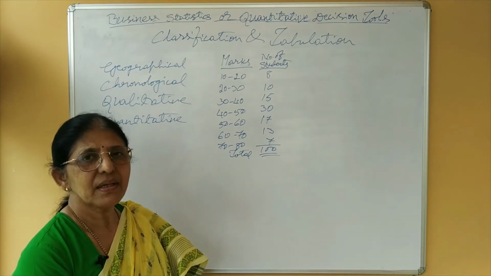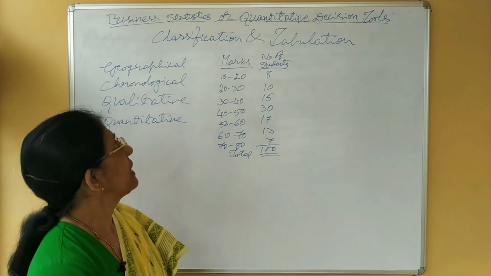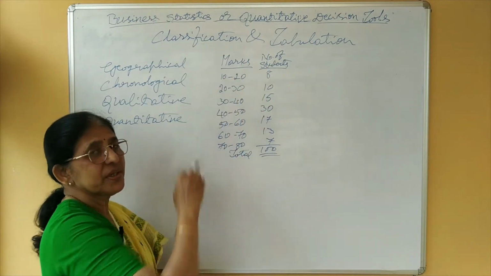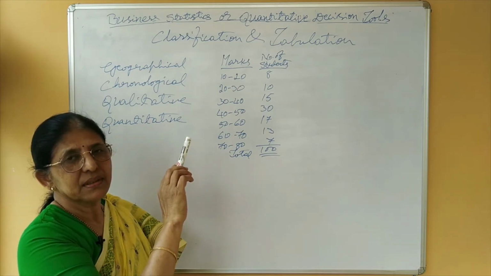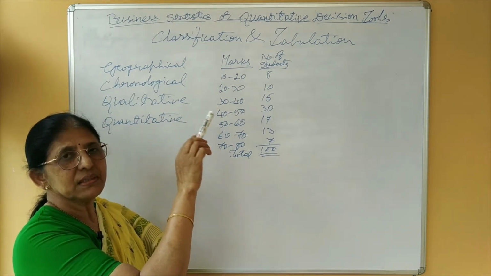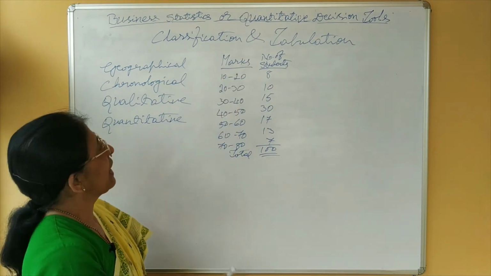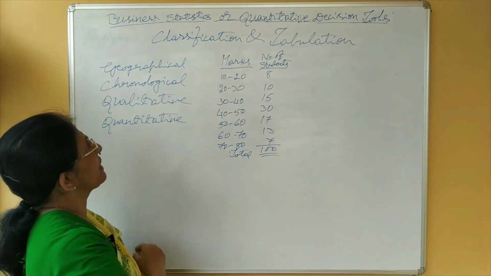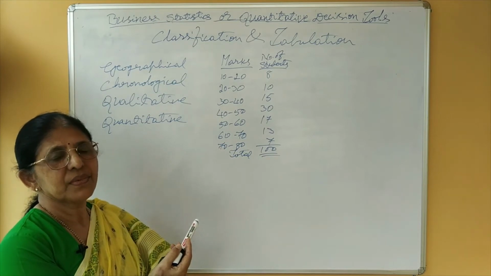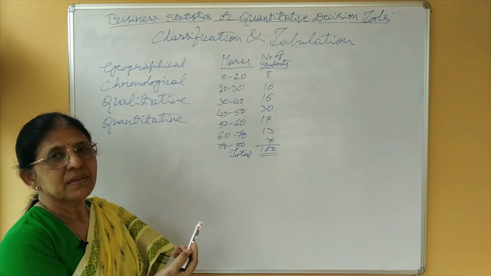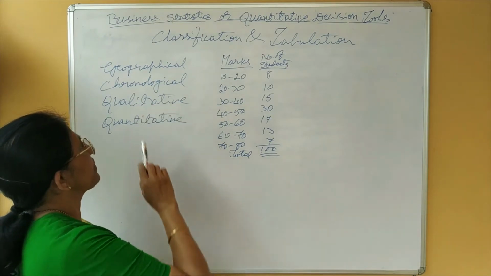The statistical method of arranging the data in a systematic and meaningful form is called classification and tabulation. Classification and tabulation are not two different methods. They are two stages of the same method, that is arrangement of data. Therefore, in the arrangement of data, the first one is classification. The process of grouping the data on the basis of some common characteristics is called classification.